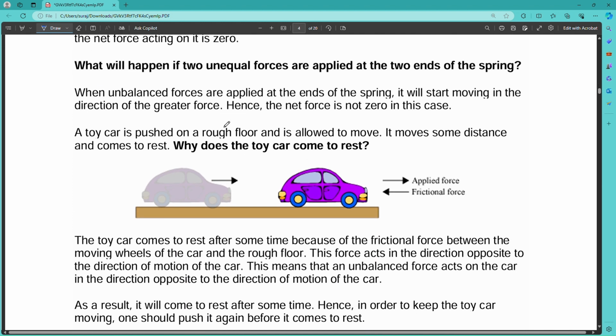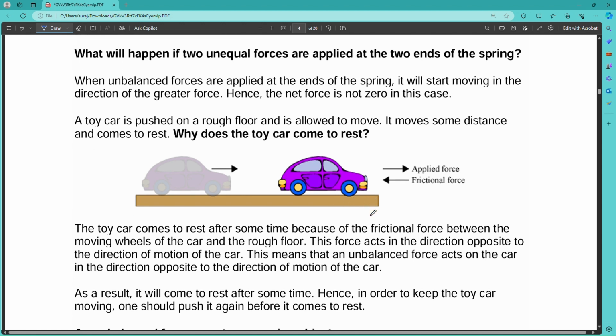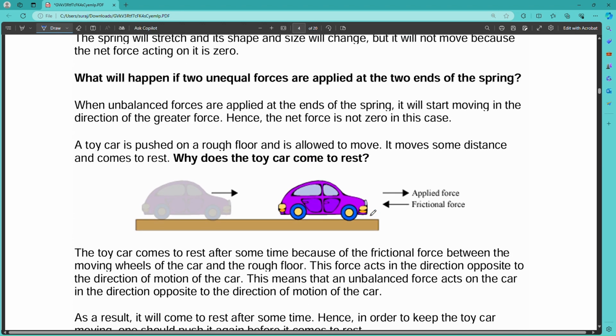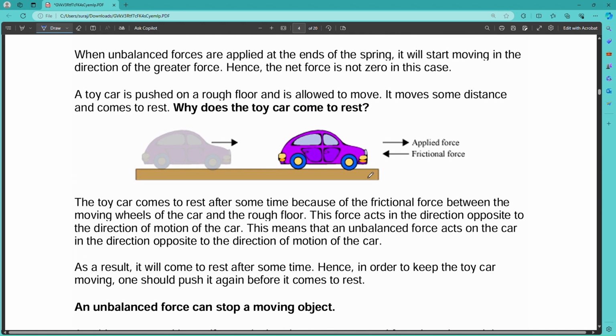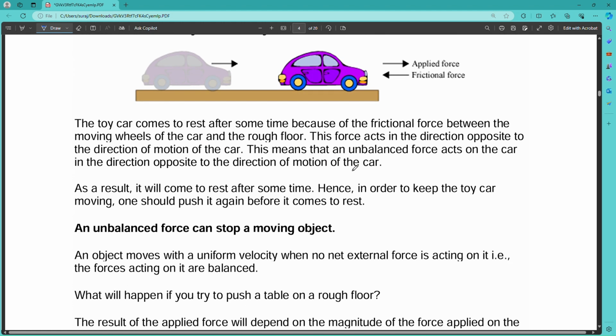You have experienced that whenever you kick a football, after some time it comes to rest. And if you switch off a car, it will slow down and after some time be at rest, because of the frictional force. Whenever an object is rolling over a surface, the surface provides an opposite force known as frictional force, that's why it comes to rest. The ground provides the frictional force. This is also an example of contact force, and the frictional force tries to balance the applied force so that the object comes to a rest position.